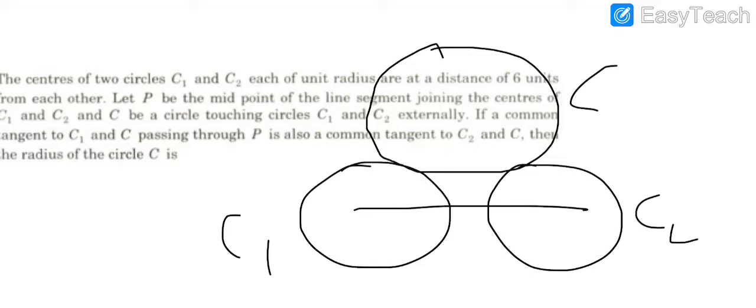So diagrammatically this is how it will look. Now the midpoint of C1, C2 is given to be P. Now the question is, with all this data you have to find the radius of the circle C.